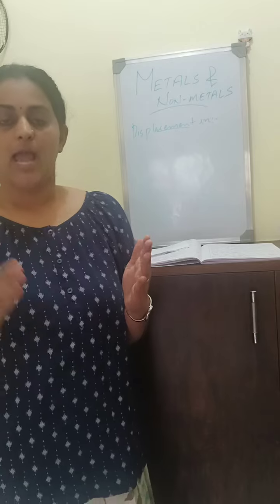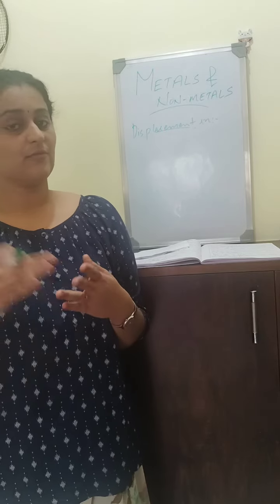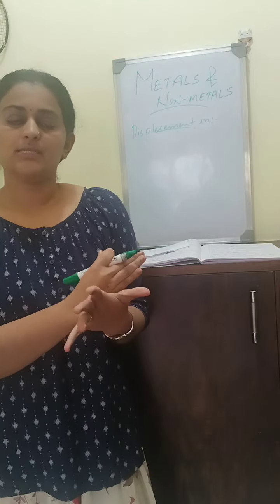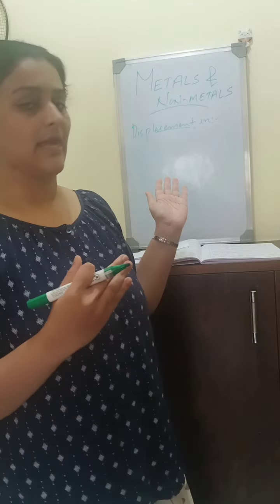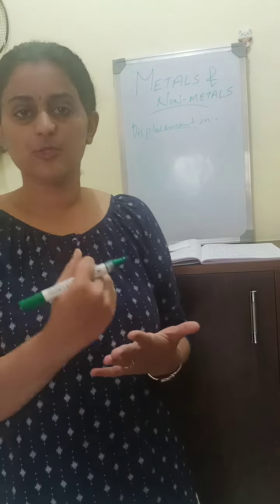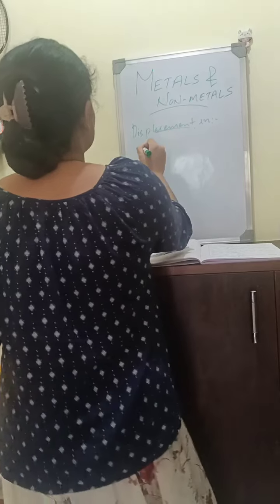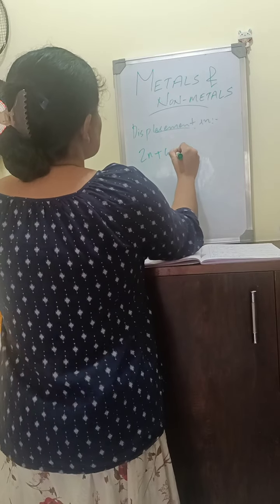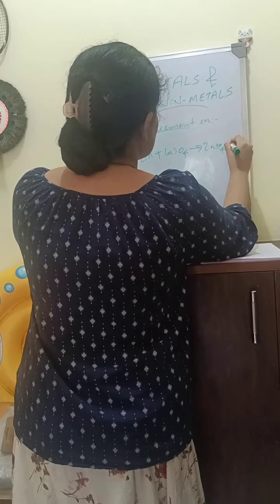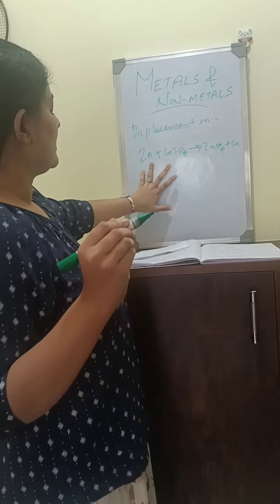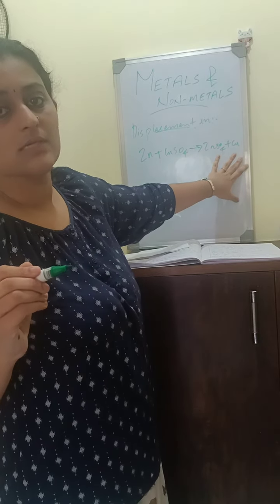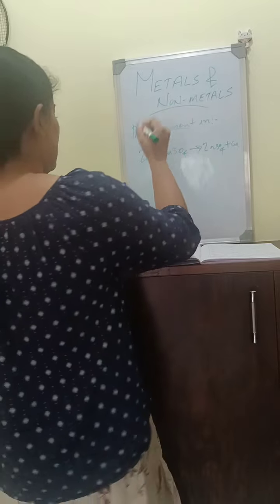In displacement reactions, a more reactive element, from the reactivity series, I already told you. From that reactivity series, it is the order actually. A more reactive element displaces a less reactive element from its salt solution. Example: zinc plus CuSO4 gives ZnSO4 plus Cu. That is, zinc when it reacts with copper sulfate solution gives zinc sulfate solution plus copper. Copper is what we will be getting.